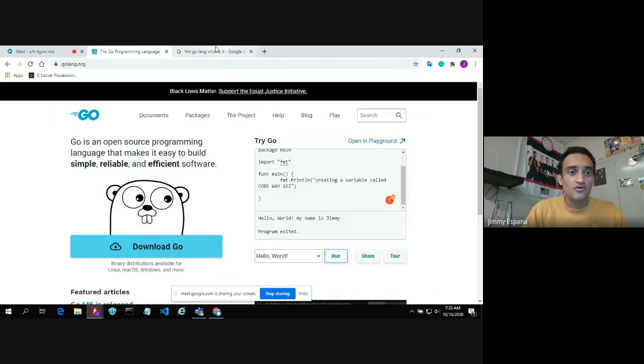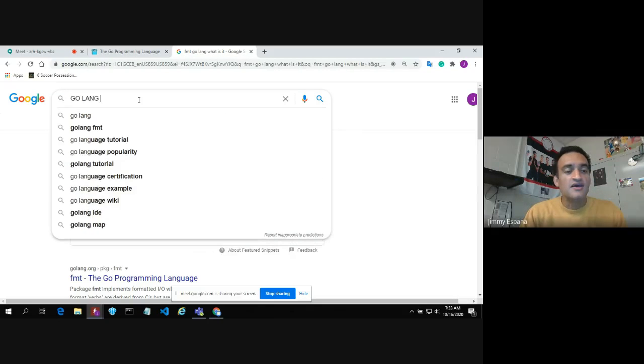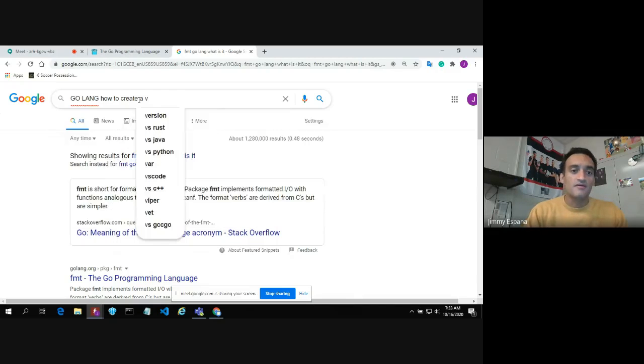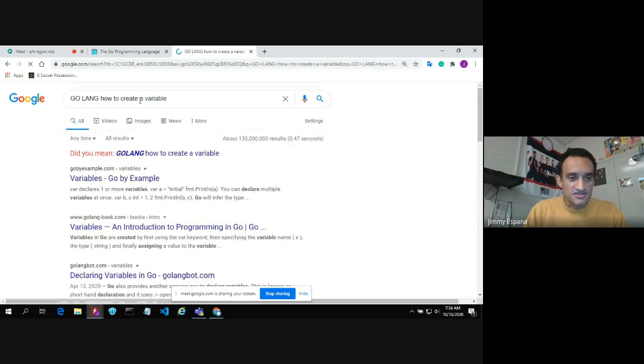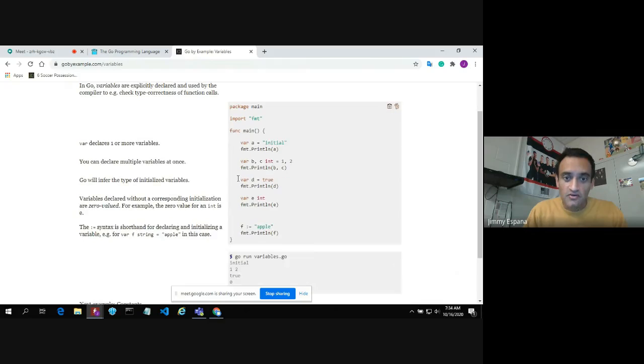but let's go to another resource, even though that website could work. Golang, how to create a variable. So let's see, variable examples, Go by Example dot com. This is a website, so they're going to show us how to create a variable. So this is actually very similar to JavaScript. Again, we haven't touched on JavaScript, but here we're declaring a variable. It's called variable A. So this is more or less what we want to do here.